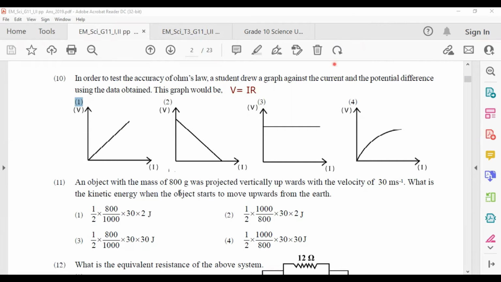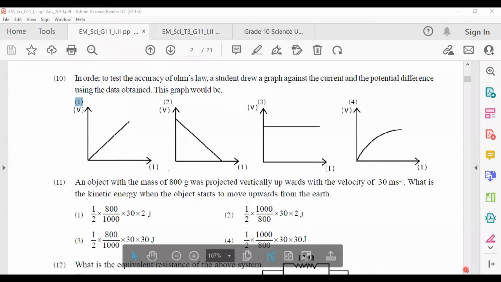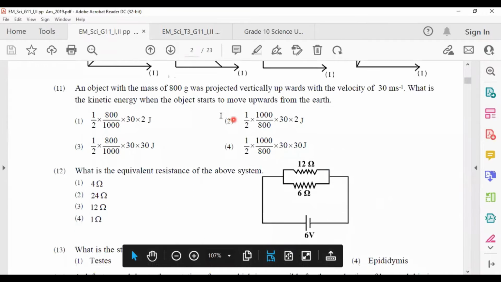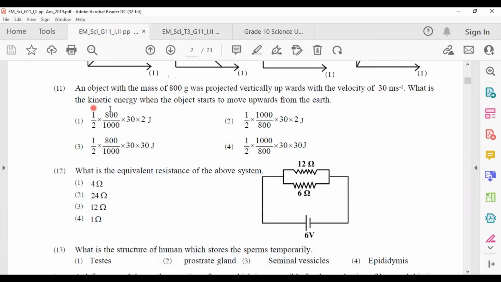Then we will see the next one. 11th question. An object with a mass of 800 gram was projected vertically upward with a velocity of 30 ms minus 1. What is the kinetic energy when the object starts to move upward from the earth? The kinetic energy can be found by using the equation half mv squared. You have to substitute into this equation.